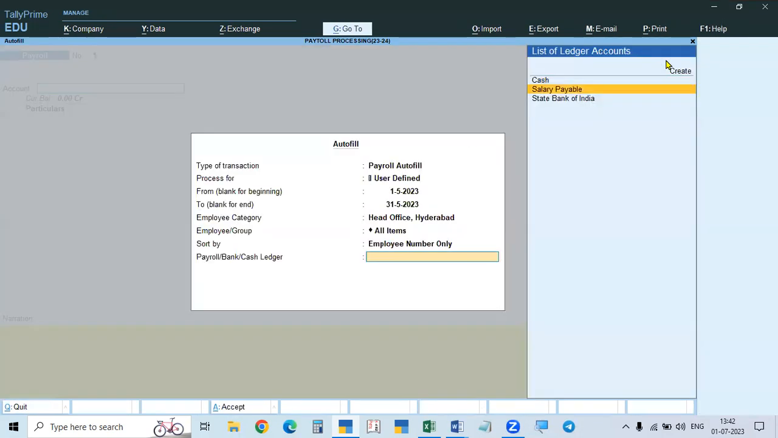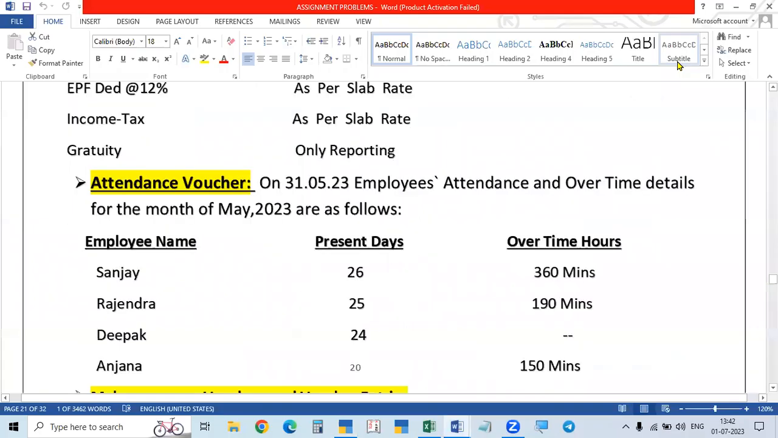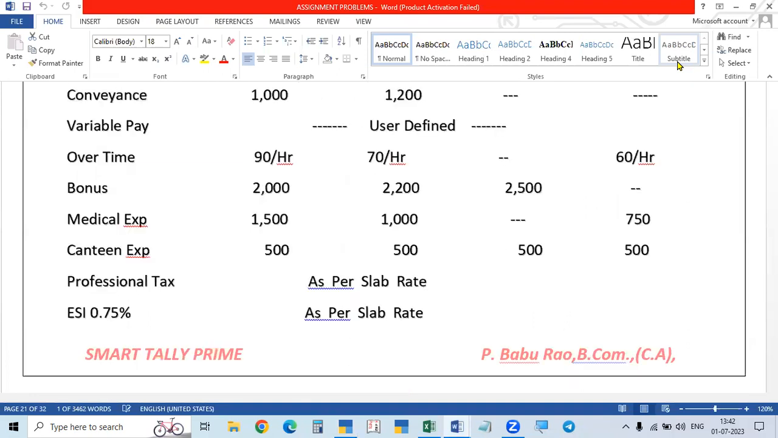So here, if you take, see this one, that is taken as liability. We have to create it as a liability, salary payable. So first of all, you have to take not applicable, and below that liability. That's all. Save it. That we have to process now.